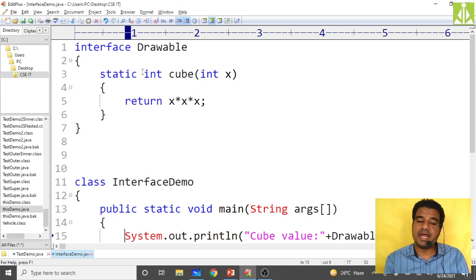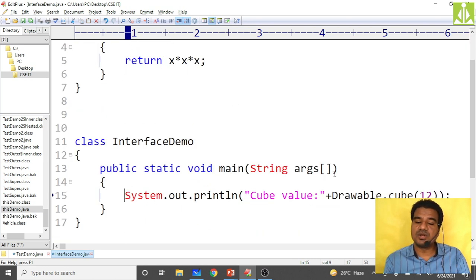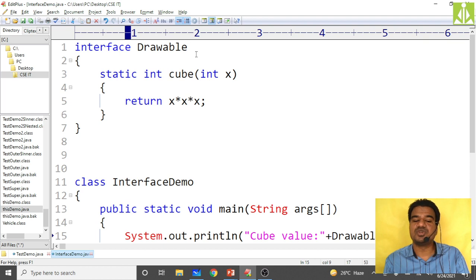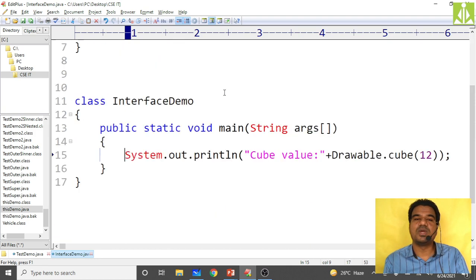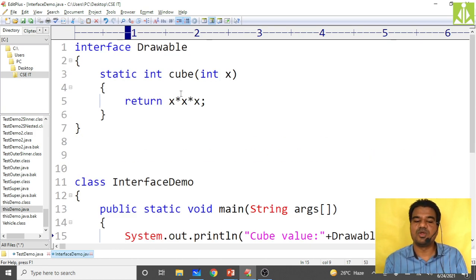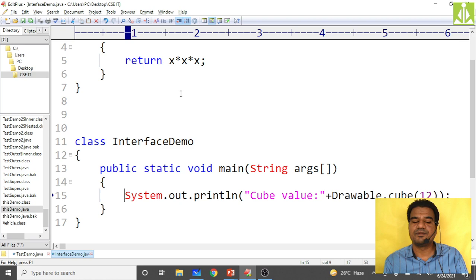So inside an interface, we can keep a static method with a body, and that static method you can call directly with the help of the Drawable interface name, Drawable.cube. In this way you can call. Hopefully you understood what I have done over here.